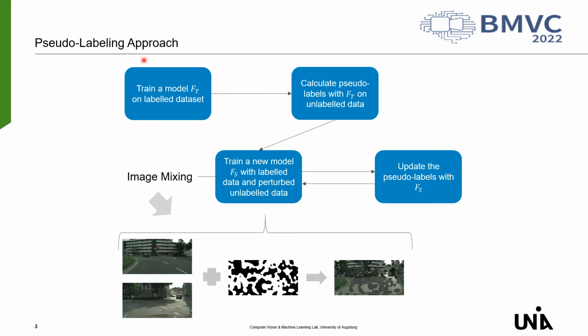First, we train a model fully supervised on the labeled training dataset. This model is then used to calculate pseudo-labels for unlabeled data. Next, a new model is trained from scratch, now on labeled as well as unlabeled data together. And afterwards, we can update the pseudo-labels with the newly trained model. And this process can be repeated several times.